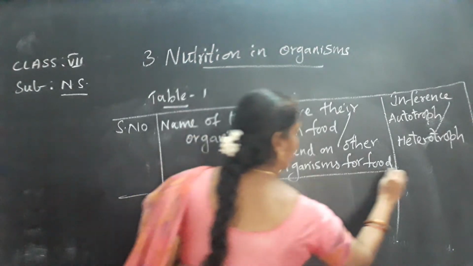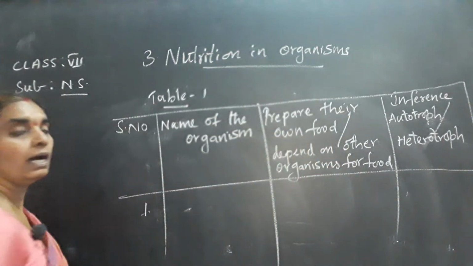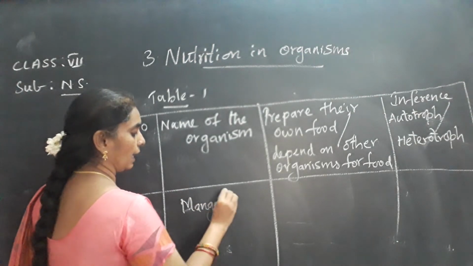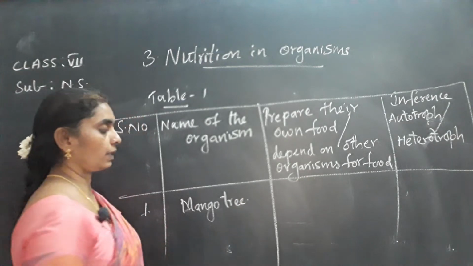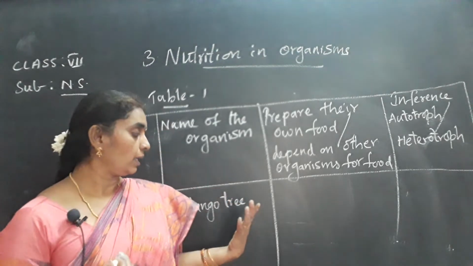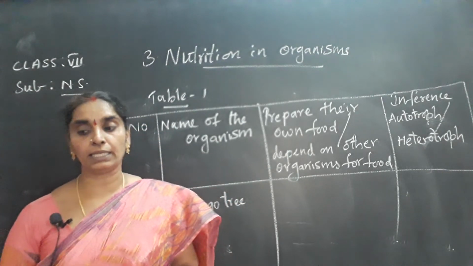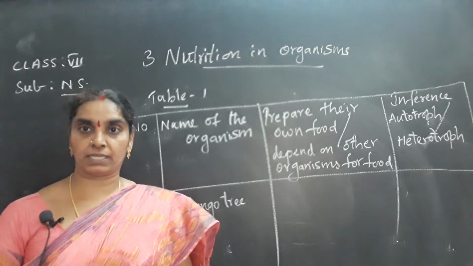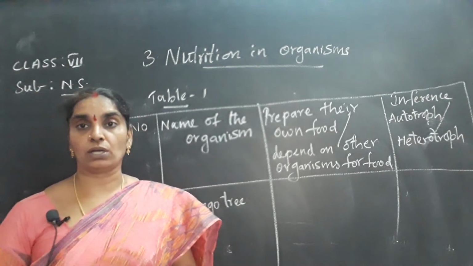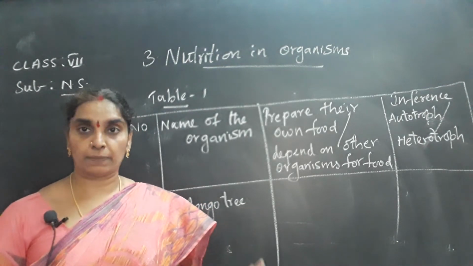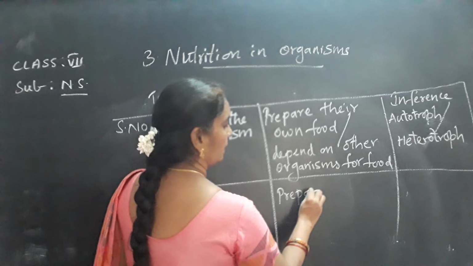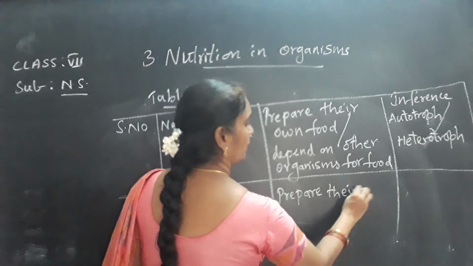Is it clear? So now coming to the first one, I am going to give you the mango tree. What is a mango tree? Is it a plant or an animal? It is a plant. It has leaves in it, isn't it? So it prepares the food by itself. Plants, as you know very well, green plants are autotrophs. They prepare their food by themselves. So here you are going to write, prepare their own food.